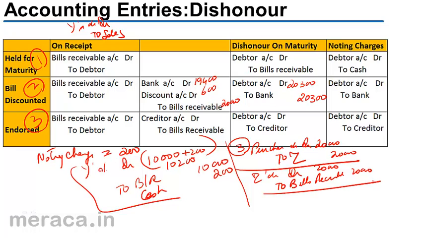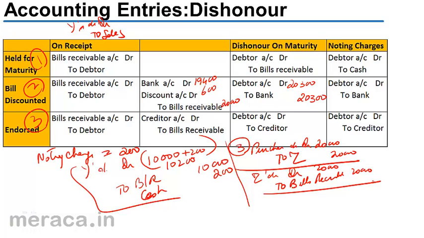Z presents the bill for payment, but Y does not honor the bill. The bill gets dishonored. The dishonor is registered with the notary public. The notary public charges 300 rupees. Z ends up paying the 300 rupees as noting charges, but Z will not record it as Z's expense.